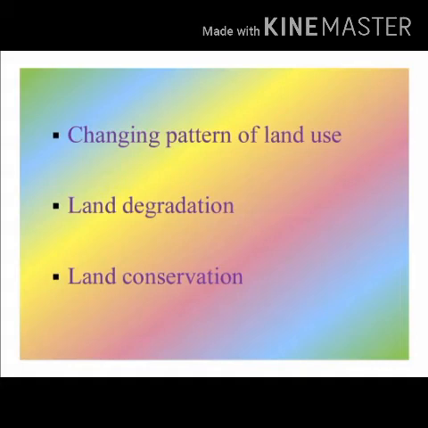Because of using land to a great extent, we are not doing good with our nature. Because of that, land degradation happens when land is no longer suitable for agriculture.